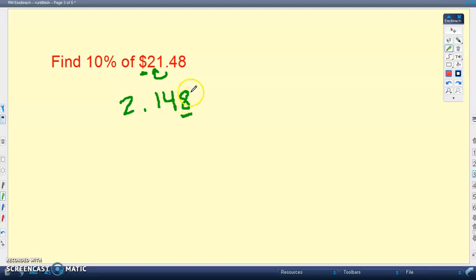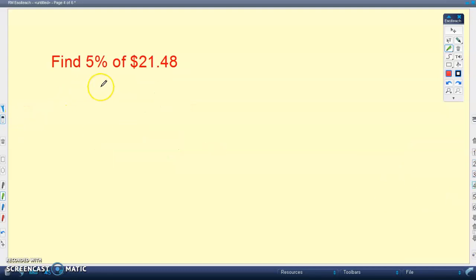So in this case, we're going to look at rounding. This 8, in other words, is 5 or larger, so that means we need to round this, and so our final answer for 10% becomes $2.15. That right there is how you find 10%. We just simply move the decimal one place to the left. And we're going to look at another example here.